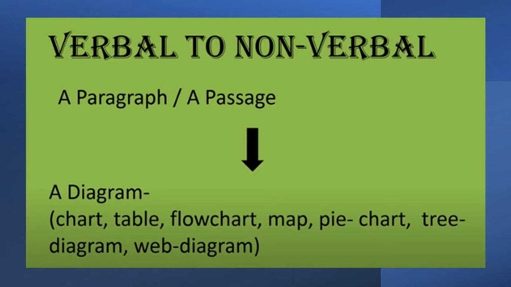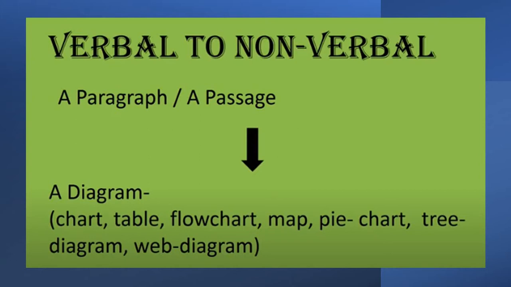Whenever you get information which is already written in a paragraph or passage form, at that time you have to transfer that into non-verbal form. Non-verbal form means into a diagram. That diagram can be any diagram. It can be a chart, a table, a flow chart, pie chart, tree diagram, web diagram, anything.